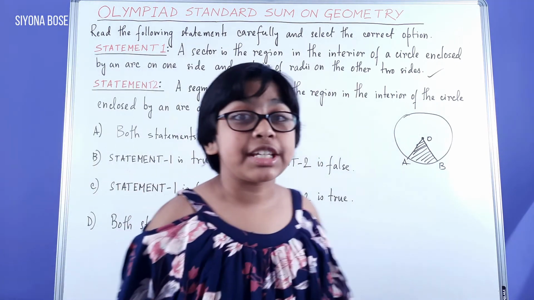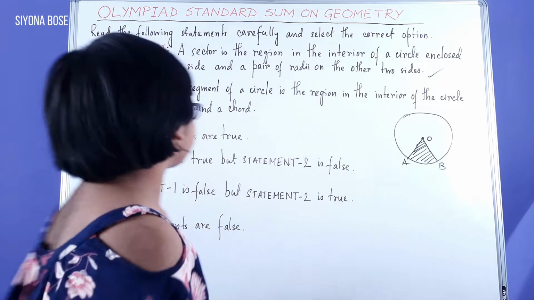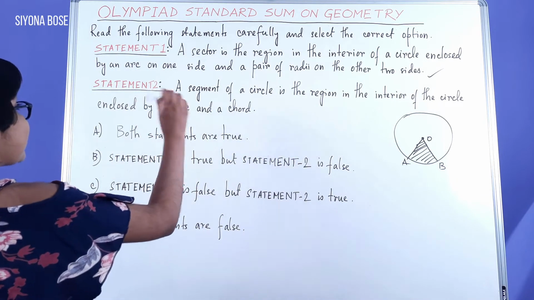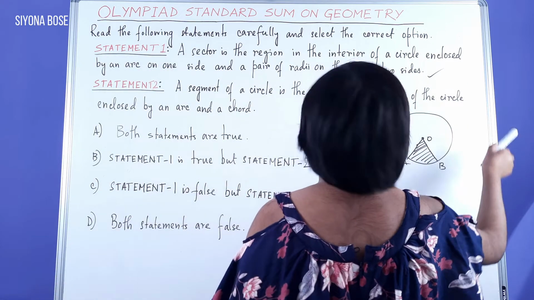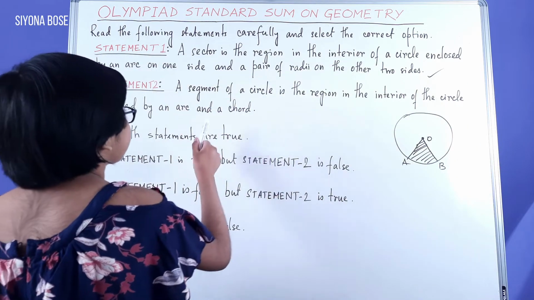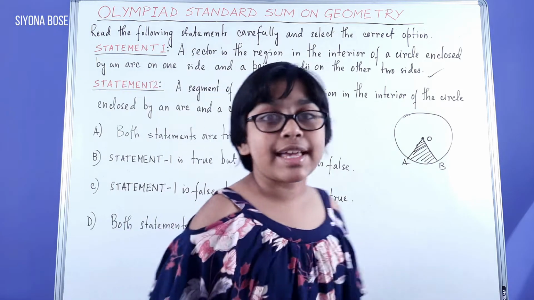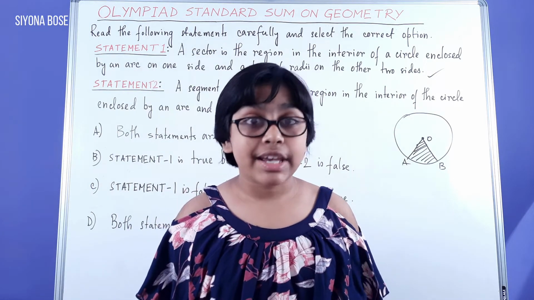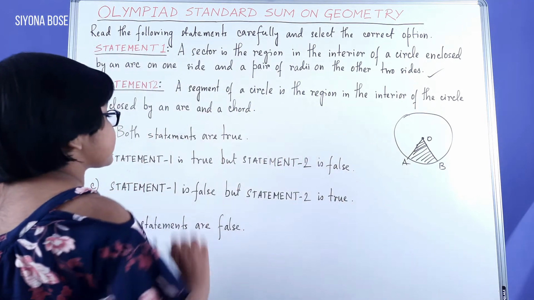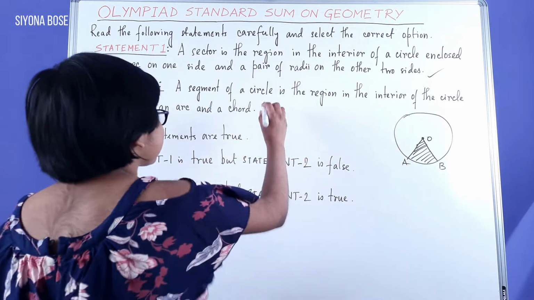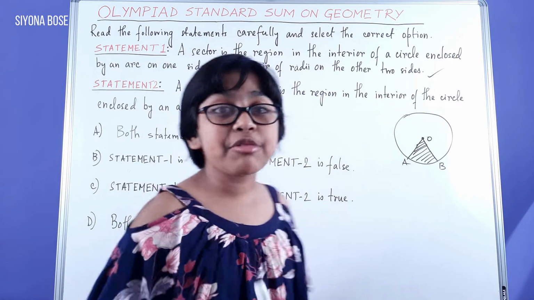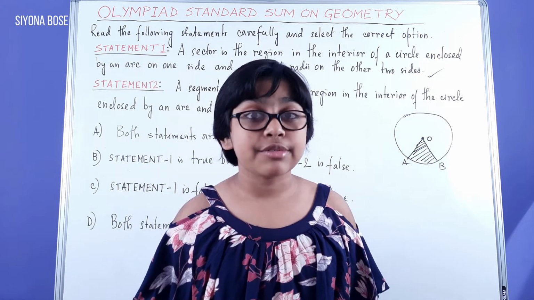Now, moving on to statement 2. A segment of a circle is the region in the interior of the circle enclosed by an arc and a chord. This is also nothing but the correct definition of a segment. So this is also a correct statement. Now I'm going to demonstrate a segment using a diagram.